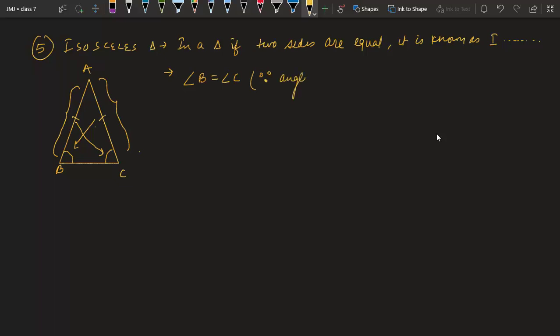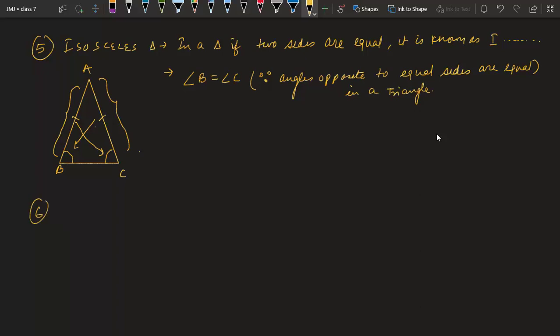This is also a condition of the isosceles triangle, because angles opposite to equal sides are equal in a triangle. Okay, in a triangle, if two sides are equal, you can say that the angles opposite to them are also equal.